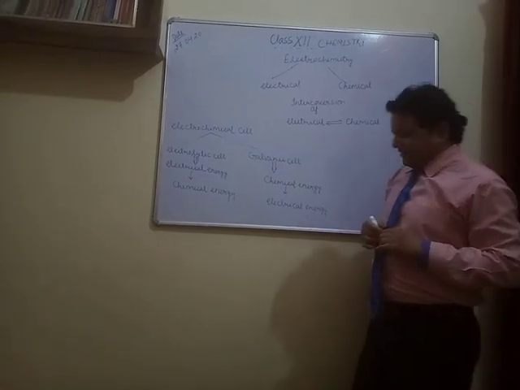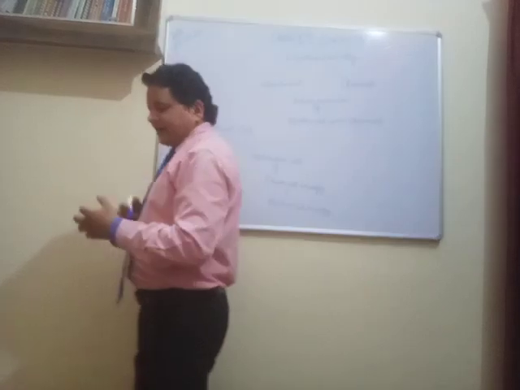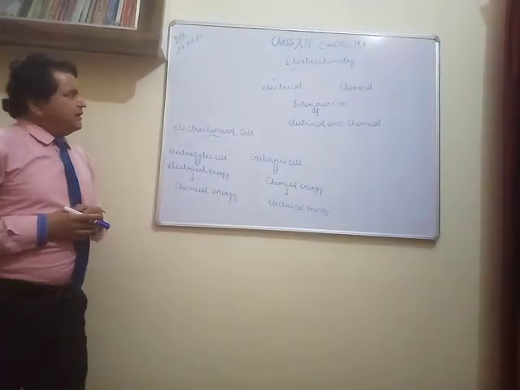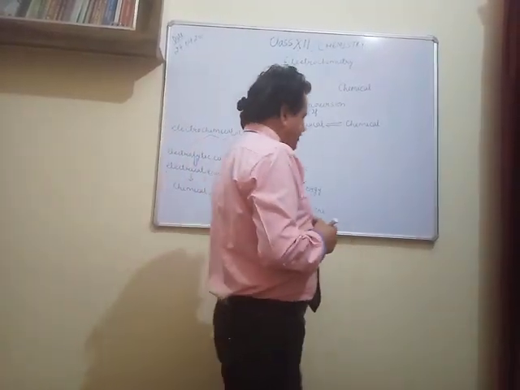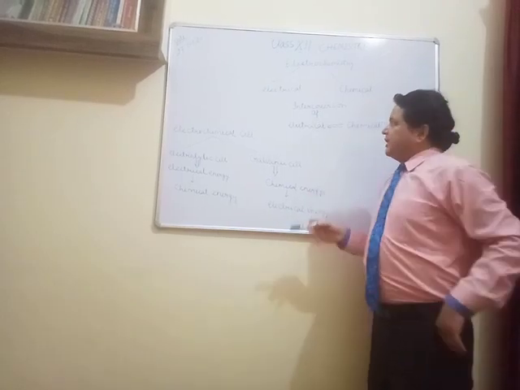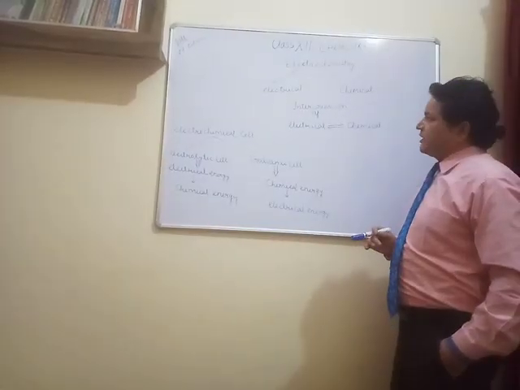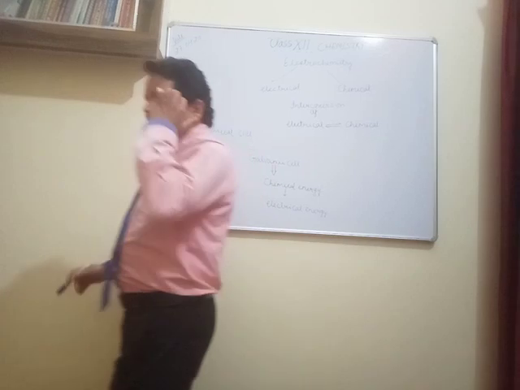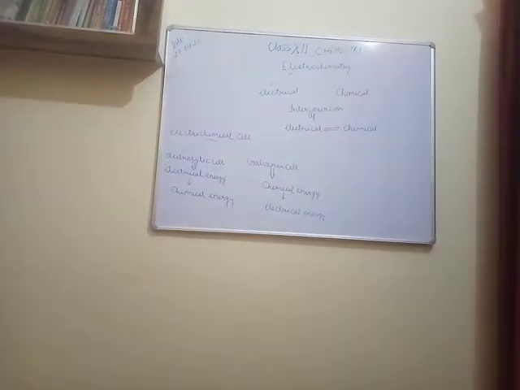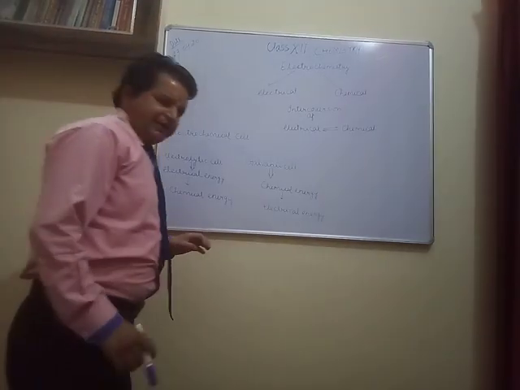Before that, we will discuss some electrical conductors. Actually, we are talking about electrical energy and chemical energy. That's why we will have to understand what the conductors are. Here in this topic, we will discuss the conductors, which are of two types, right?